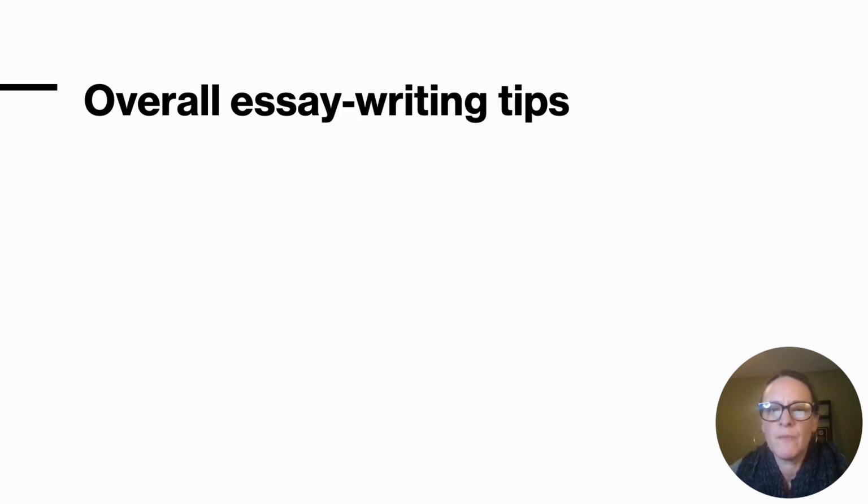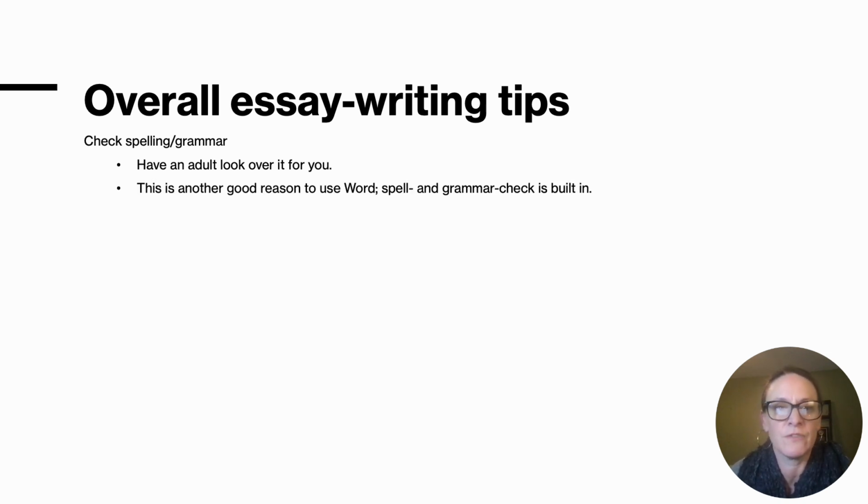Then here are just some overall essay writing tips. First and foremost, please check your spelling and grammar. Have an adult look it over for you, preferably an adult who has good spelling and grammar themselves. This is also another good reason to use a program like Word, because a spell check and a grammar check are already built in to the program.